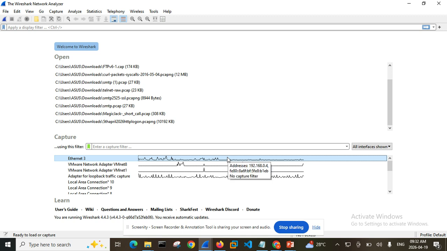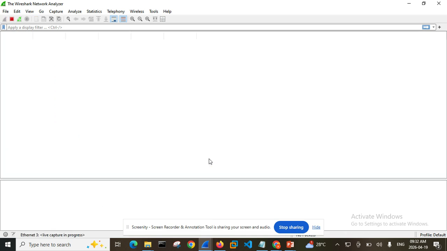Now basically, when you turn on your Wireshark, you're going to have this environment. The next thing you want to do is to click on the network you want to capture traffic from, the network where the traffic is going. So I want to click on this now, Ethernet.